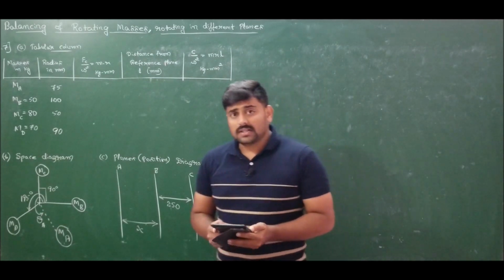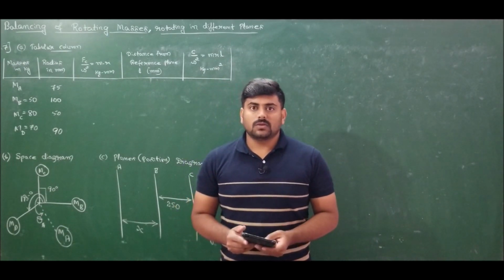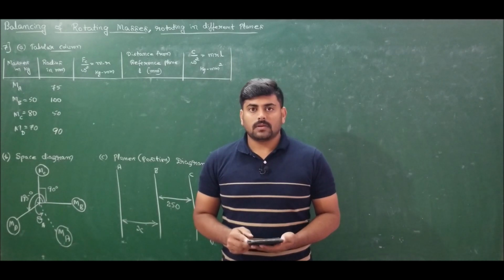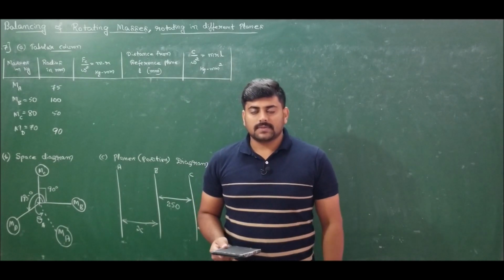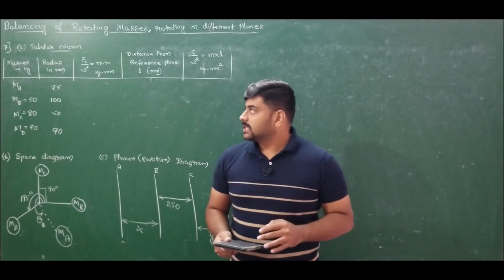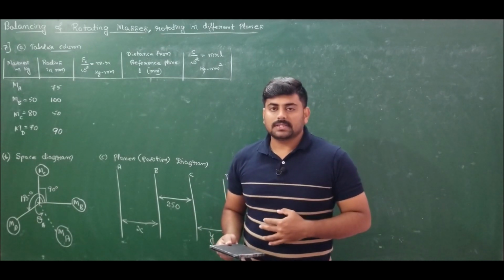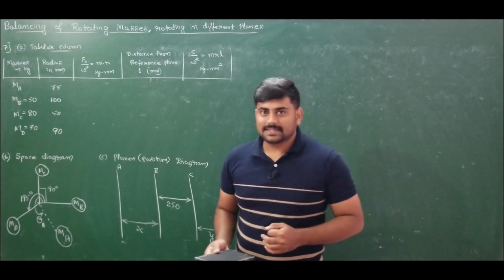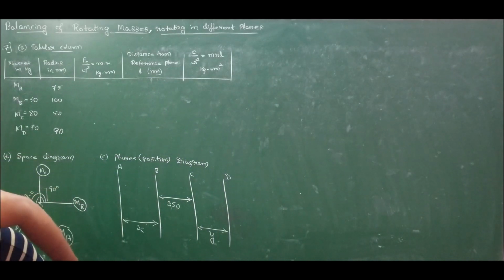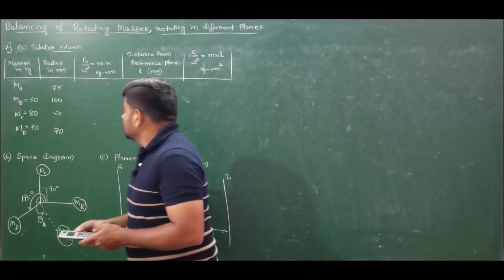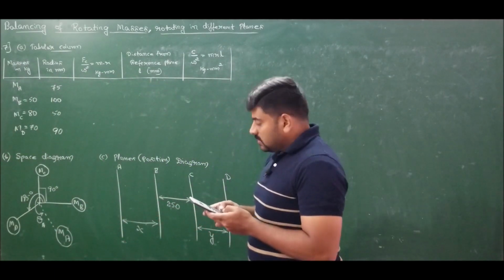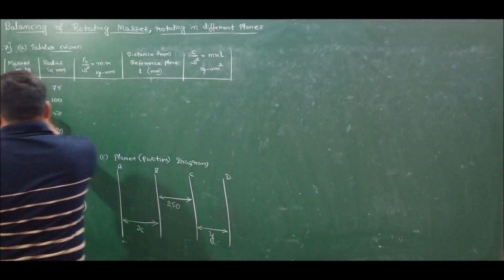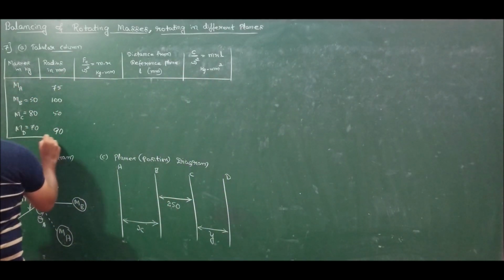Let us solve this problem graphically and verify the solution analytically. Let us solve this problem both graphically as well as analytically to get a better understanding of balancing of several rotating masses which are rotating in different planes. So if I move ahead and complete the tabular column, first let us draw the rows and columns properly.